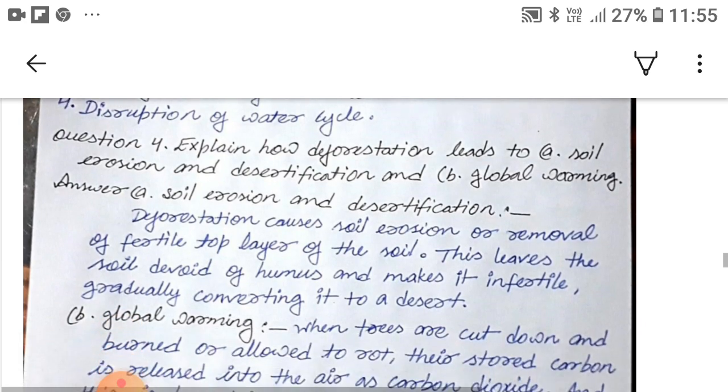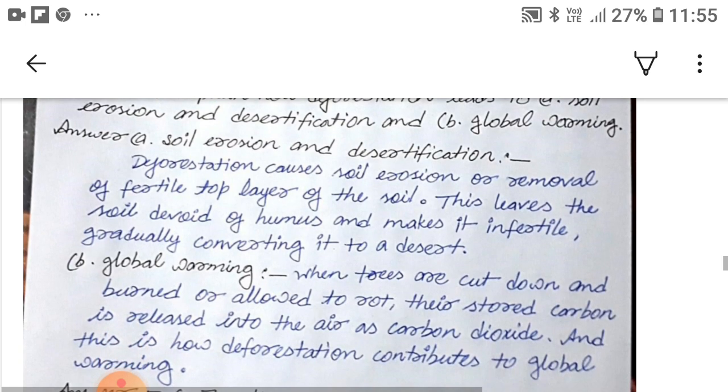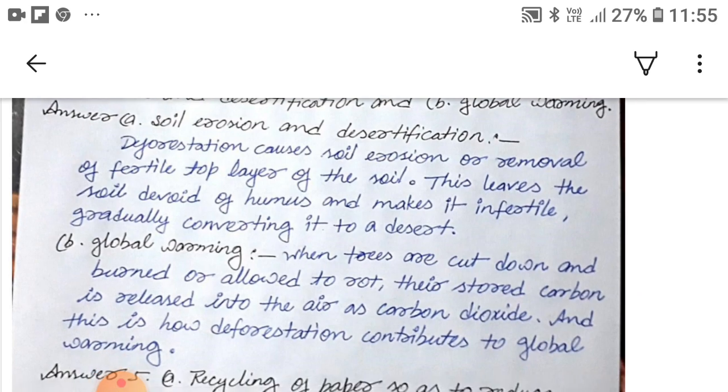And the question 4, explain how deforestation leads to A. Soil erosion and desertification, and the B. Global warming. So A. Soil erosion and desertification. In it, you can write that deforestation causes soil erosion or removal of fertile top layer of the soil.